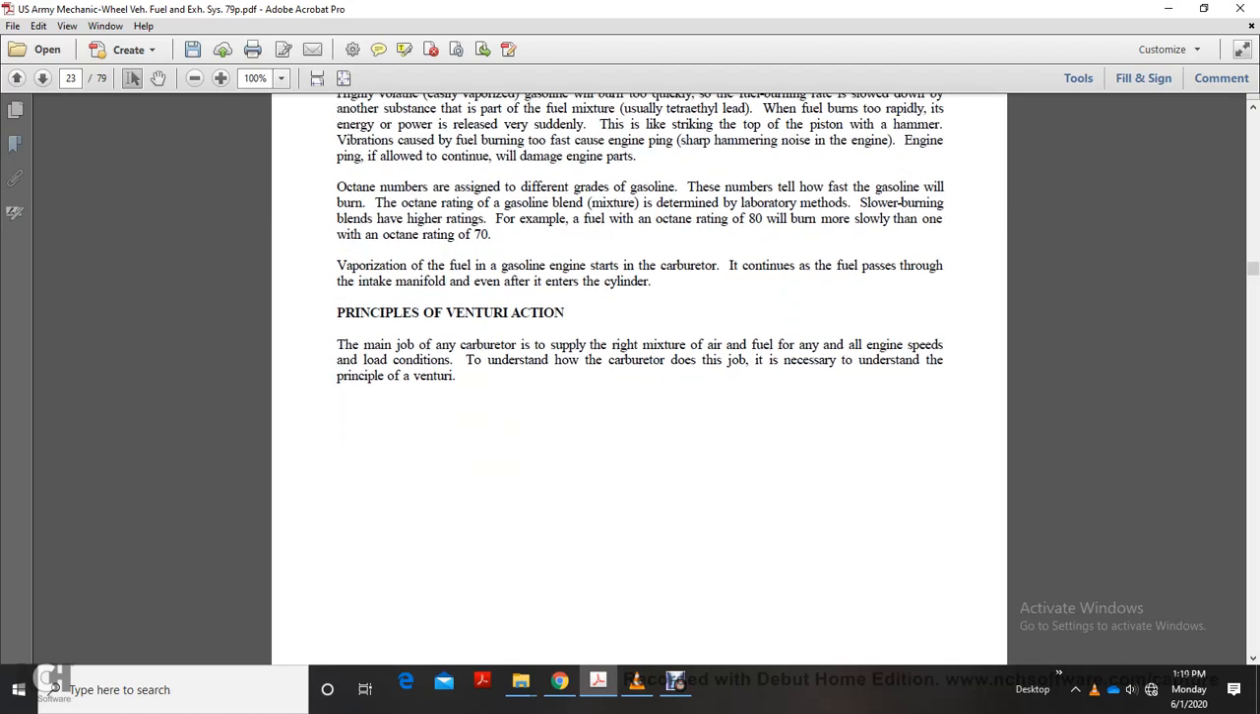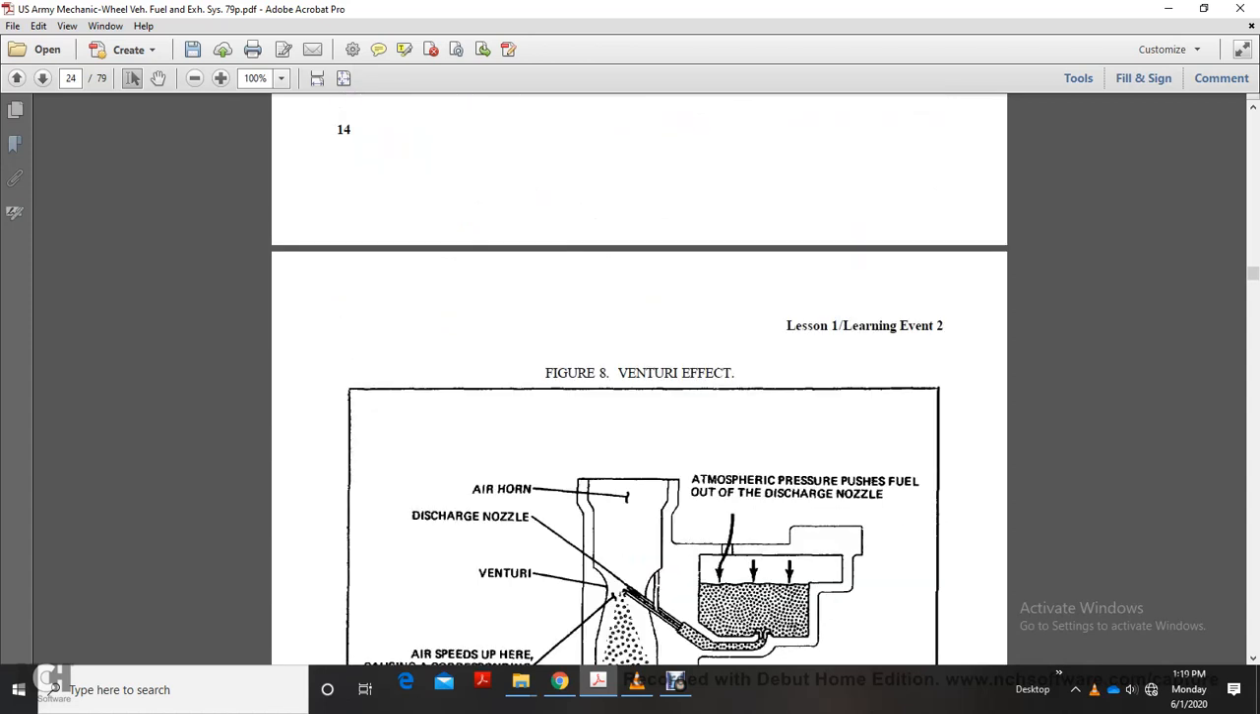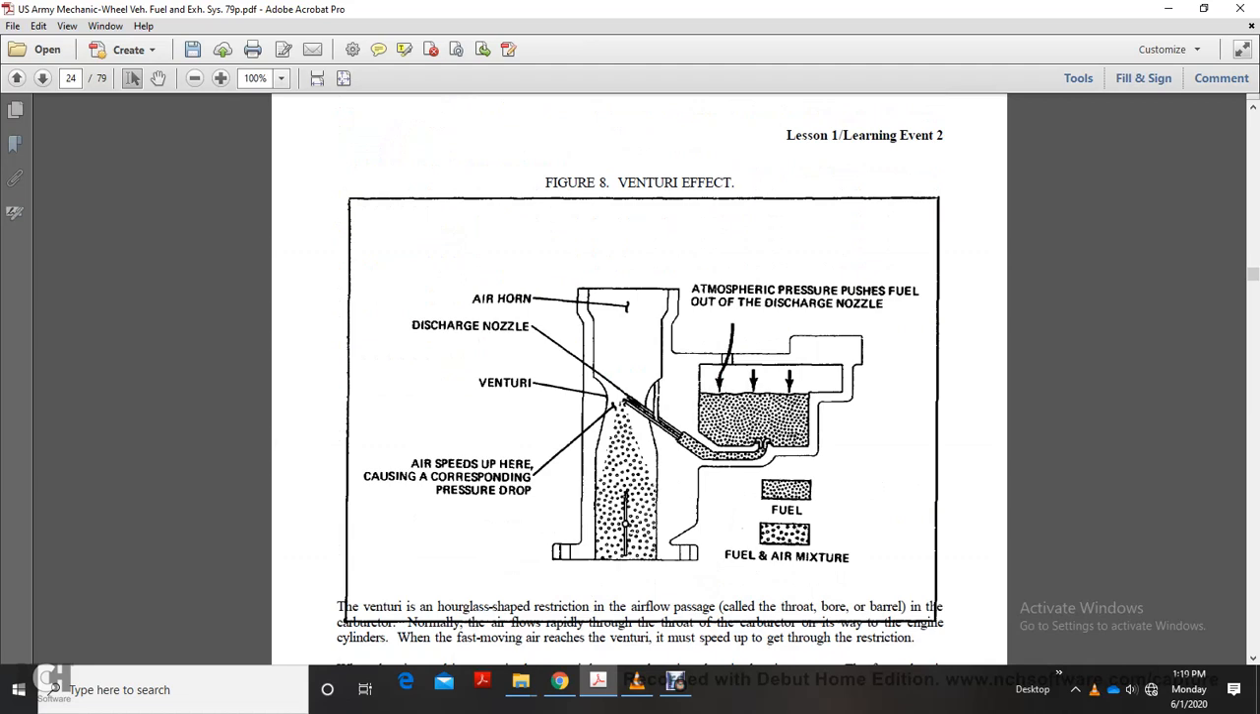Principle of carburetor action. The main job of the carburetor is to supply the engine with the right air-fuel mixture at all speeds, locations, and load conditions. To understand how the carburetor does this, it is necessary to understand the venturi principle. The venturi effect: air speeds up with a corresponding pressure drop. Atmospheric pressure pushes fuel out of the discharge nozzle, forming a fuel-air mixture.